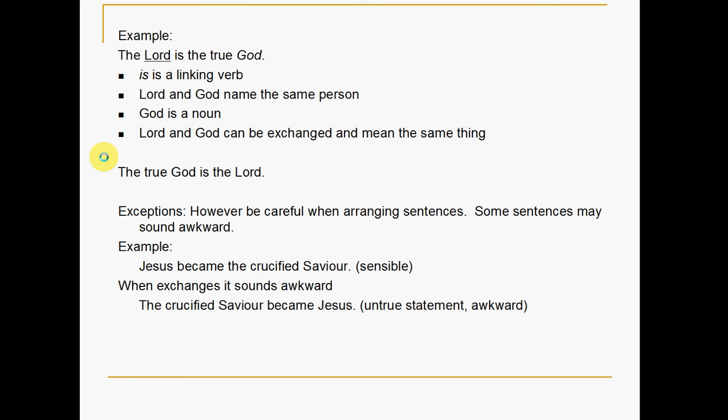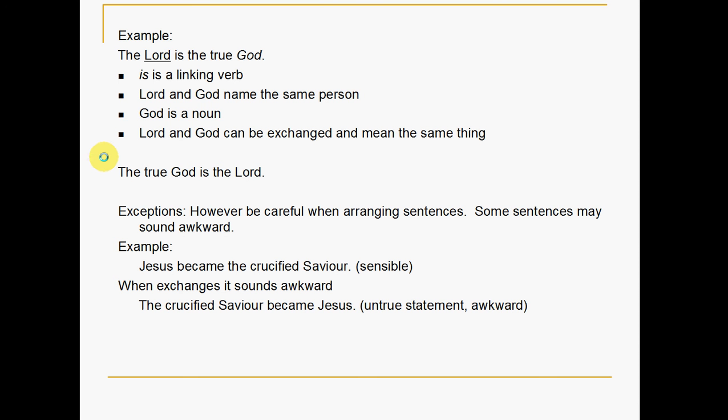An example would be, the Lord is the true God. Is a linking verb. It does not show action. Lord and God name the same person. God is a noun because we said predicate nominatives have to be nouns. And Lord and God can be exchanged and mean the same thing. So I could rearrange the sentence and say, the true God is the Lord.